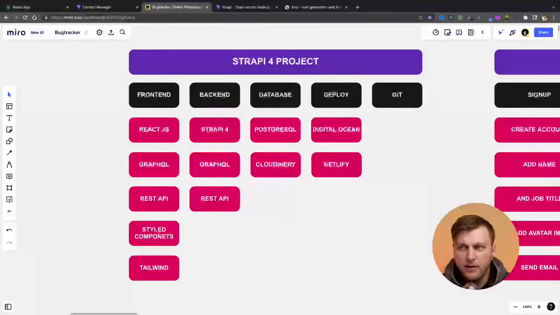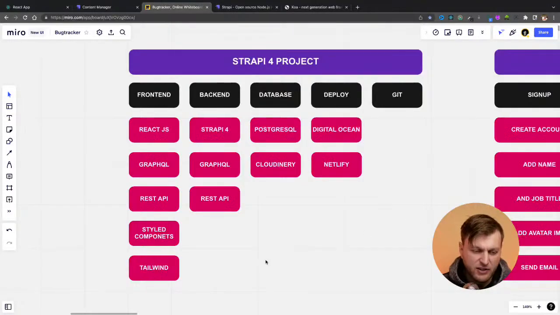I decided what tech stack I wanted to use. I chose that first, and let me show you this outline that I have here. I'm using Strapi as my backend, and here are the technologies that I chose. I'm going to quickly go over them.